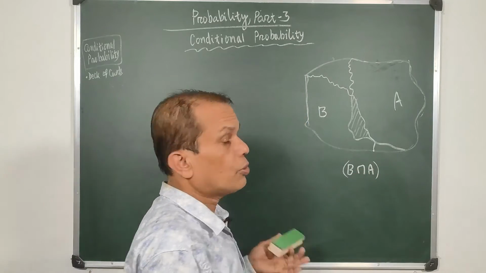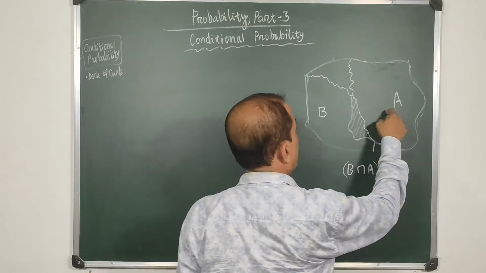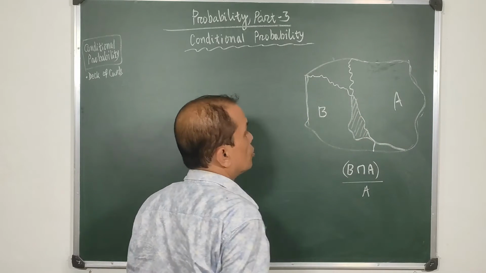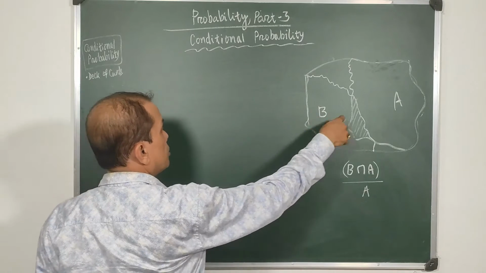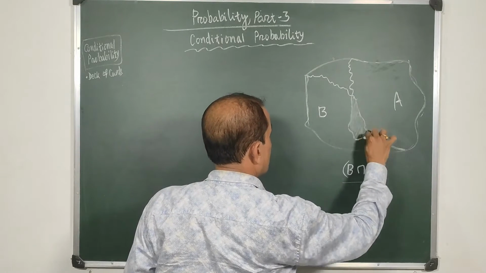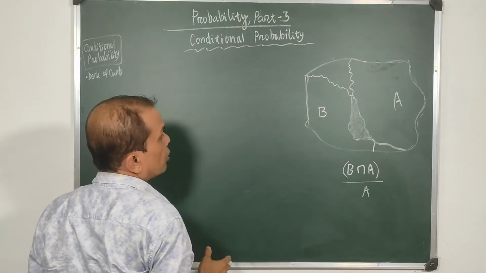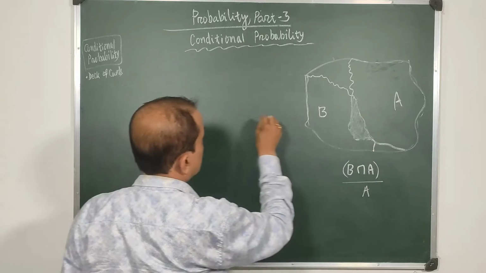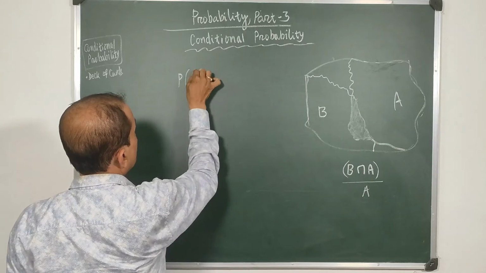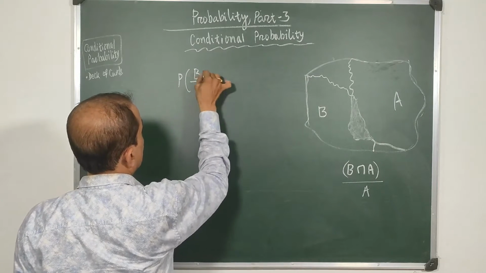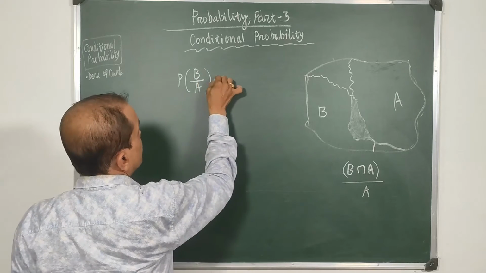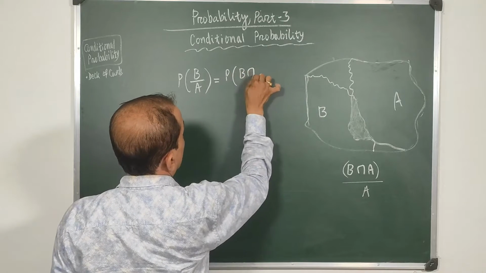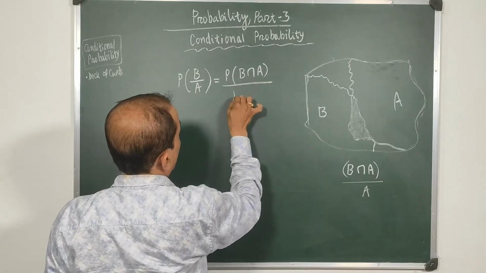And who will have the conflict? The person will be A, because he had occupied it for the first time. So in probability, the conditional probability of the second event happening, subject to the first one having already happened, is known as P of B by A, and this is given by P of B intersection A upon P of A.